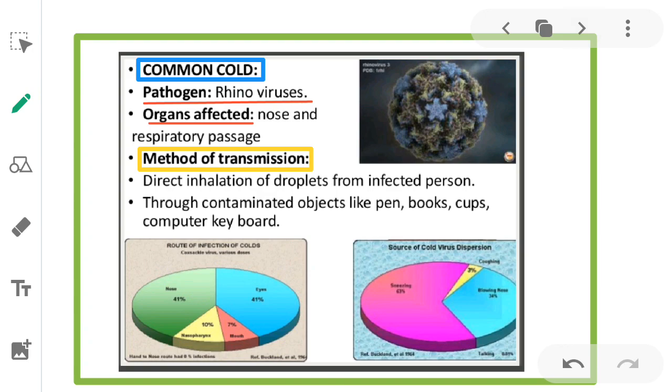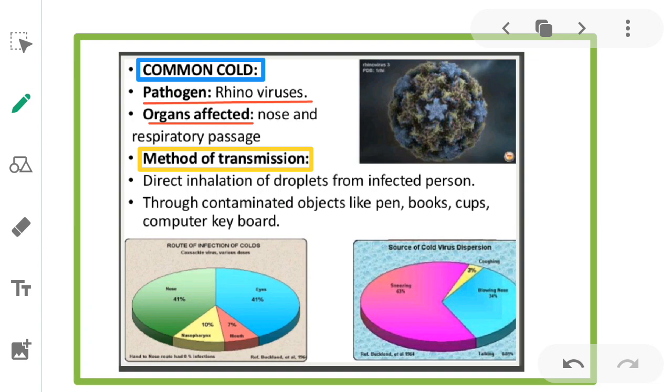Next, we'll study the next disease called common cold. Here also, we study the pathogen, organs affected, method of transmission, and symptoms. The pathogen that causes this disease is rhinoviruses. Rhinovirus enters into the body of humans and causes the disease called common cold. Here, organs affected are the nose and respiratory passage. Then, method of transmission or mode of transmission: how it is transmitted to the body.